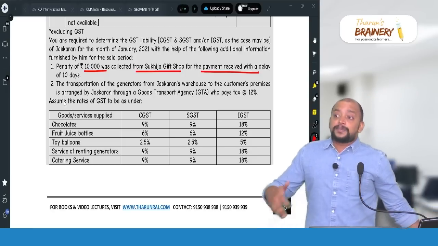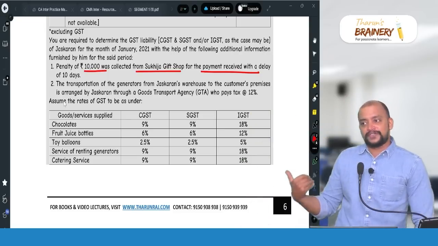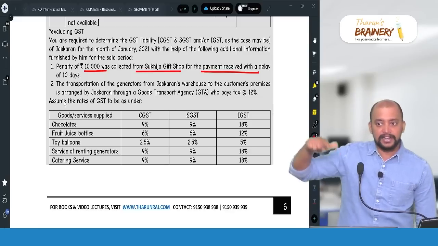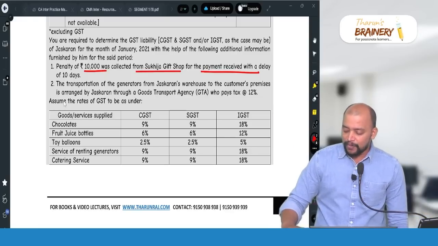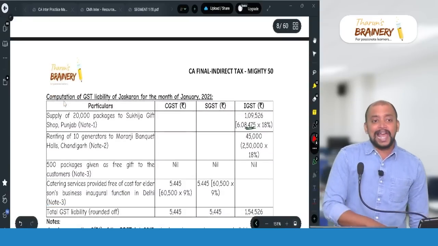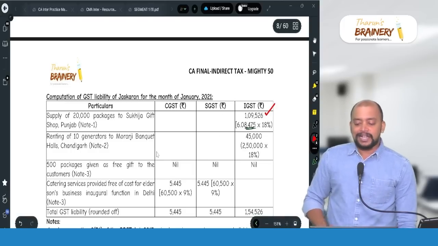And in the absence of information, interest should be assumed to be inclusive of GST. Therefore, this 10,000 will be inclusive of GST at 18%. So, into 18 divided by 118, that will be 1,525. So, 1,09,526 rounded off will be taken.